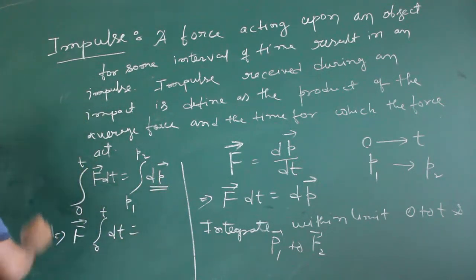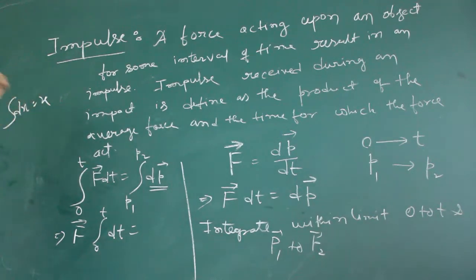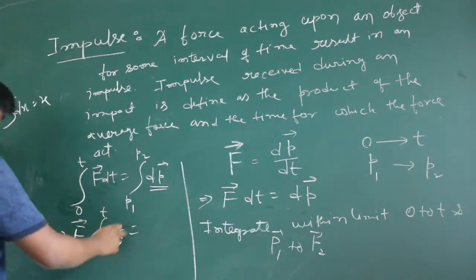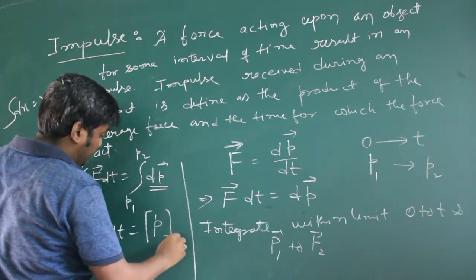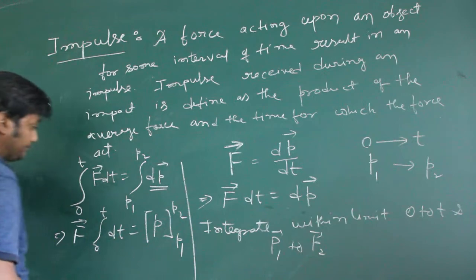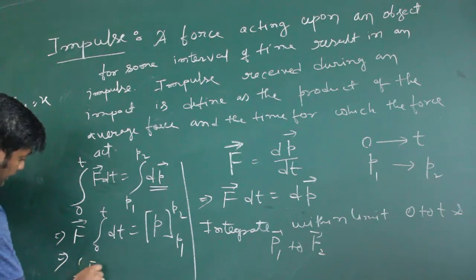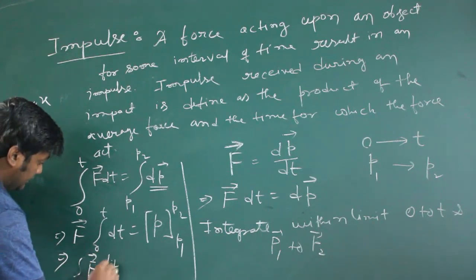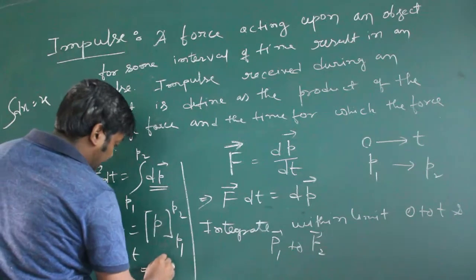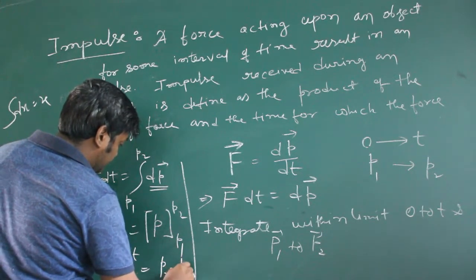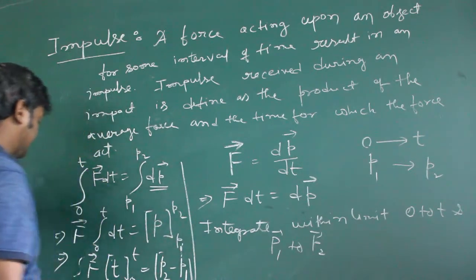Okay, integration of dx equals x. Remember this. So here dp will be equal to t and limit will be p1 to p2. Here also F, t, 0 to t, and it will be upper limit minus lower limit, p2 minus p1.